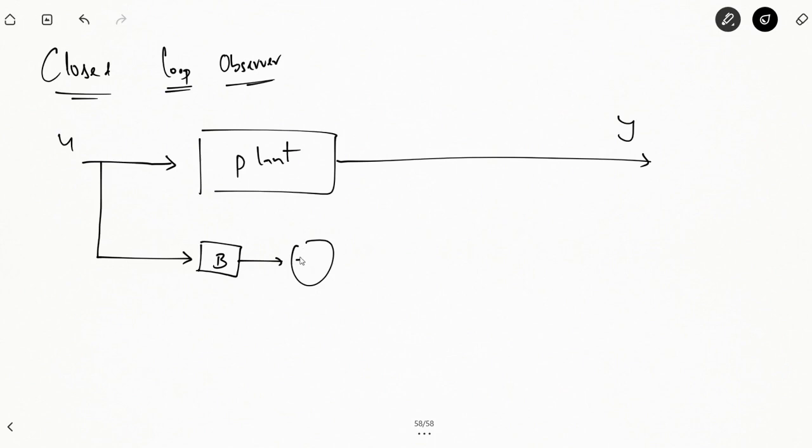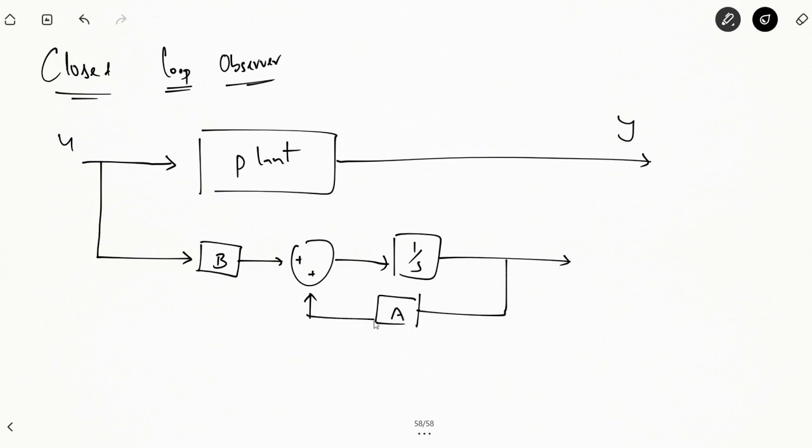ये आपका हो गया, this is x dot, it's simply ax plus bu, so integrating this will give you x, fine, and by multiplying it with c you will get actually the value of y cap. ठीक है, अब हम यहाँ पर बोलेंगे x cap.